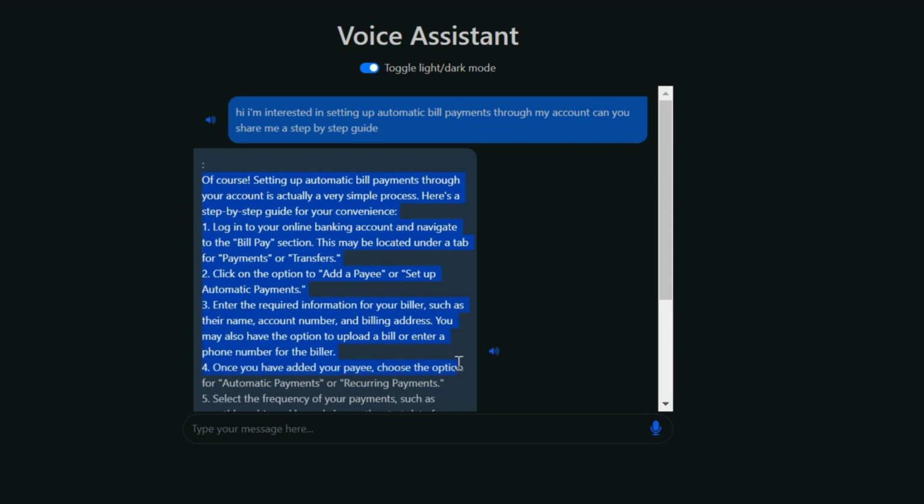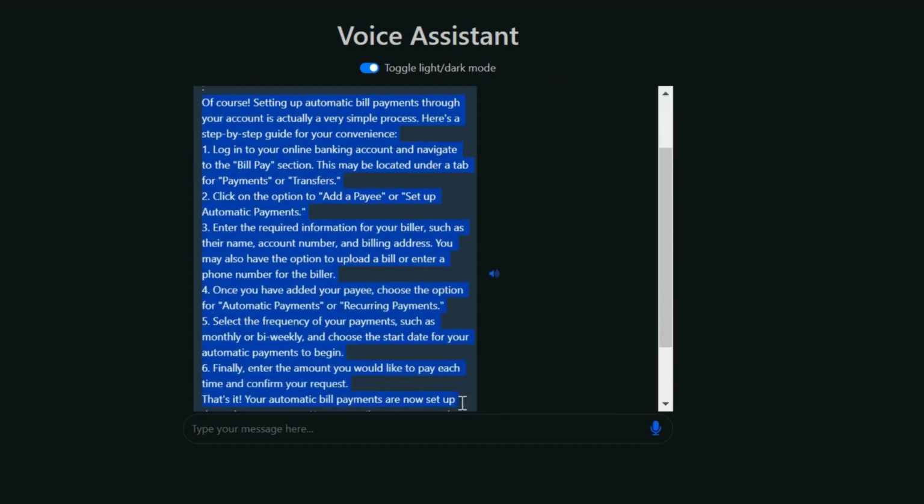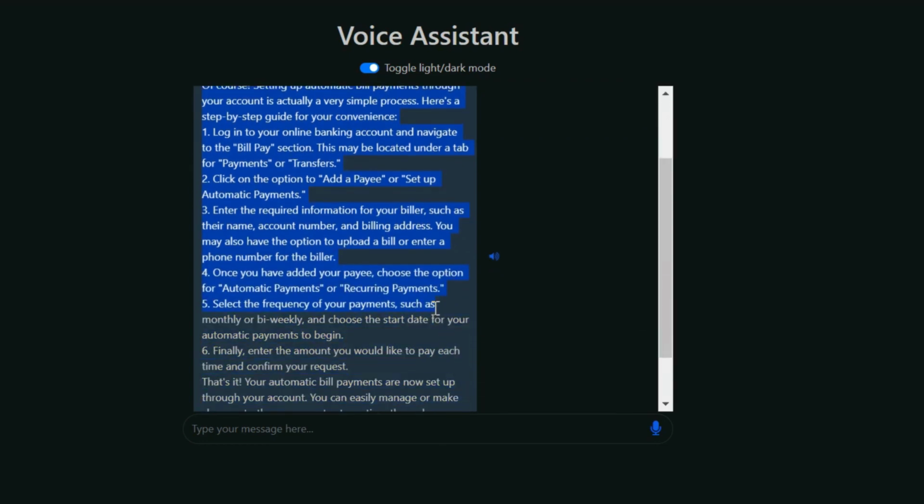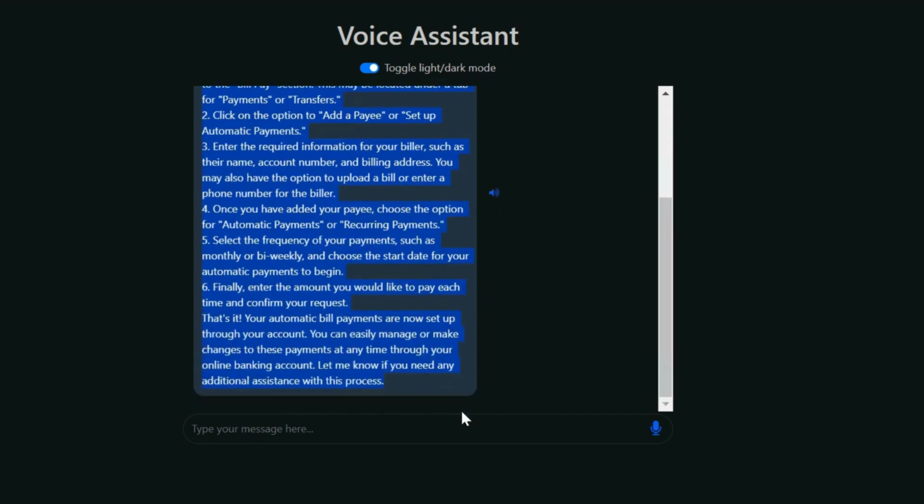4. Once you have added your payee, choose the option for automatic payments or recurring payments. 5. Select the frequency of your payments, such as monthly or bi-weekly, and choose the start date for your automatic payments to begin. 6. Finally, enter the amount you would like to pay each time and confirm your request. That's it. Your automatic bill payments are now set up through your account. You can easily manage or make changes to these payments at any time through your online banking account. Let me know if you need any additional assistance with this process.